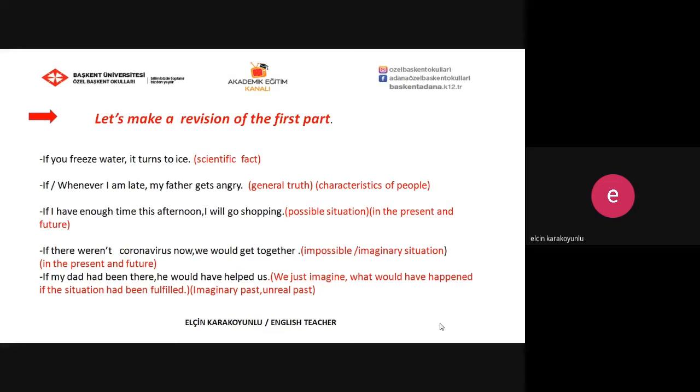The first sentence: if you freeze water, it turns to ice. It's a kind of scientific fact. And the second sentence: if, or whenever, or when I am late, my father gets angry. It's a kind of general truth, and this is the characteristic of my father. He gets angry if I am late. So we use if conditional type 0 to talk about scientific facts and general truths. And remember, we use present simple tense in the if clause part and present simple tense in the main clause part. Let's go on.